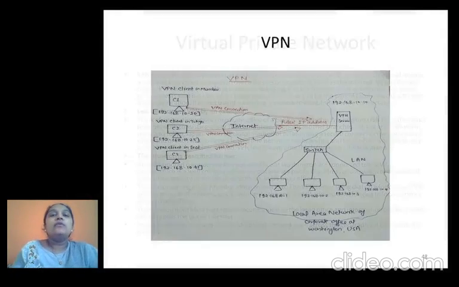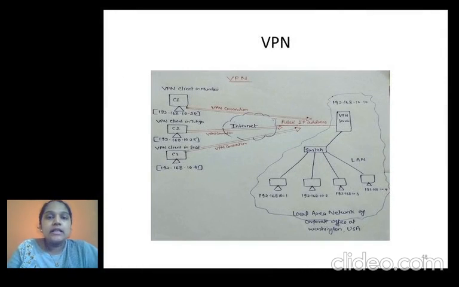I can show one diagram to you. This is the VPN or virtual private network, where on the right side you can see the Mumbai office computers, and on the left side of your screen you can see the local area network of the Washington branch.